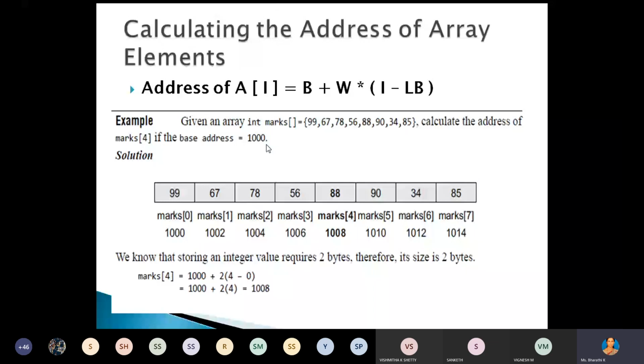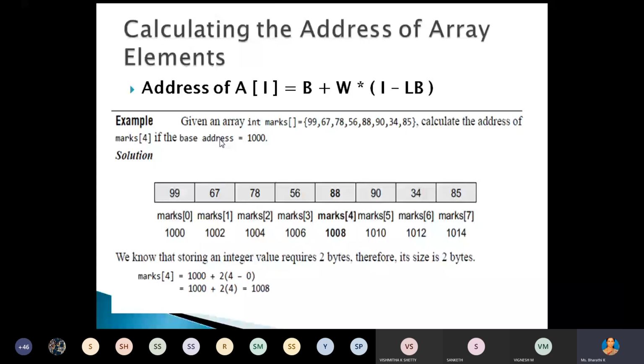W. Here we are using the integer type, and we are considering a 16-bit processor. So an integer will take 2 bytes of memory location. So the word length is 2 for the integer data type, and it will take 2 bytes of memory location.